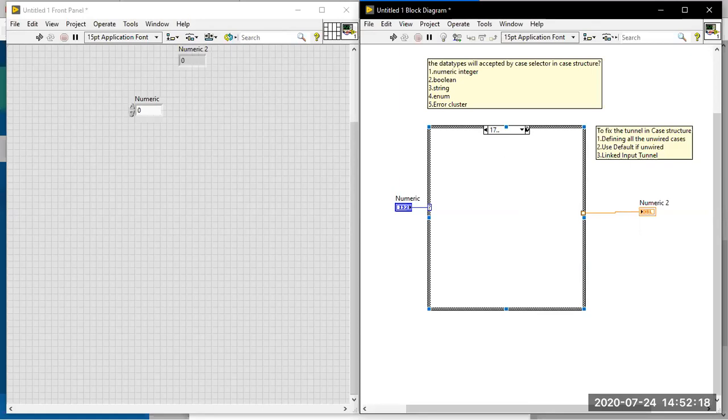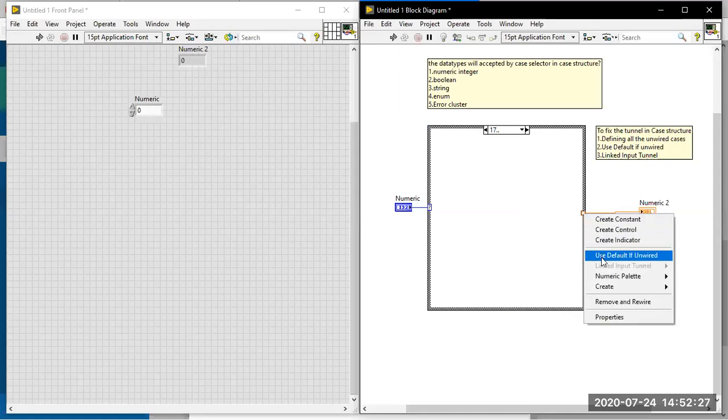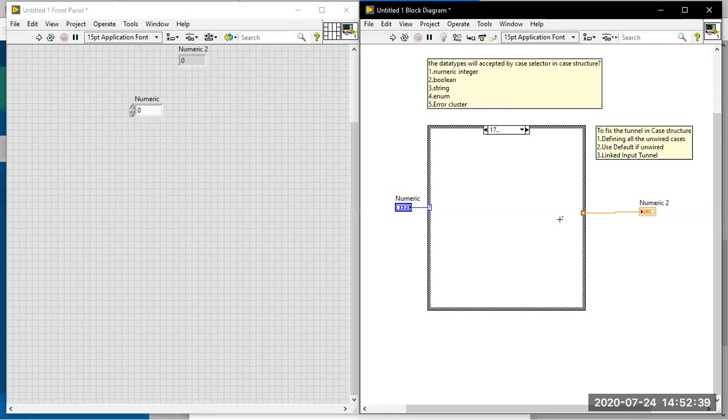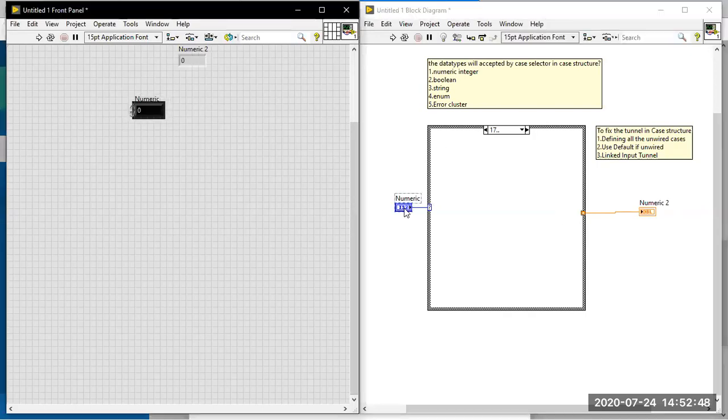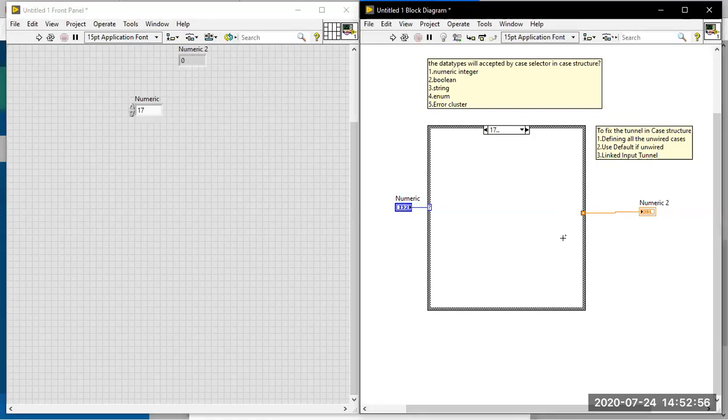At that instance I am going for use default if unwired. Right click on the tunnel and go for the option called use default if unwired, and linked input tunnel is also available. What does use default if unwired mean? It will provide the default value of the tunnel, meaning the data type's default. Suppose in the numeric you give the value 17. It will execute the 17th case, but the value it returns will be 0 here.